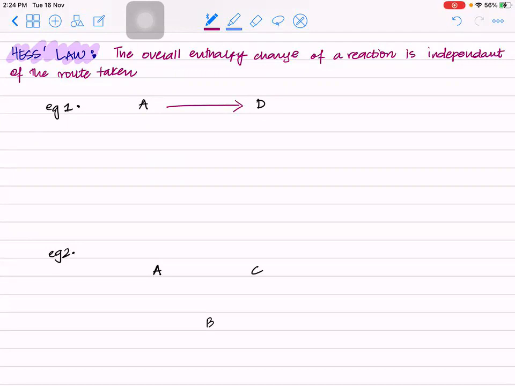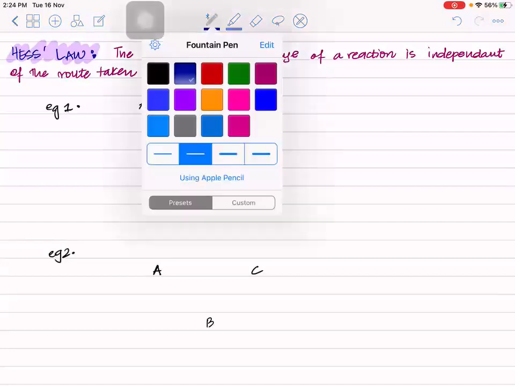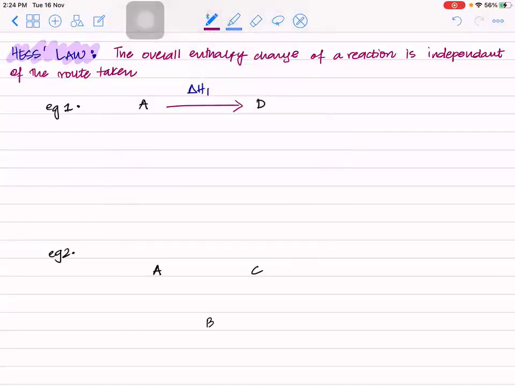All right, so this right here is your delta H1. Then you can go from A to B, and then from B to C, and then from C to D. Let's call this delta H2, this delta H3, and this delta H4.